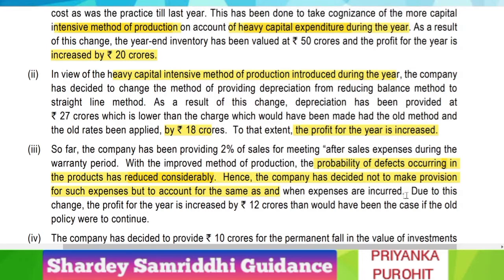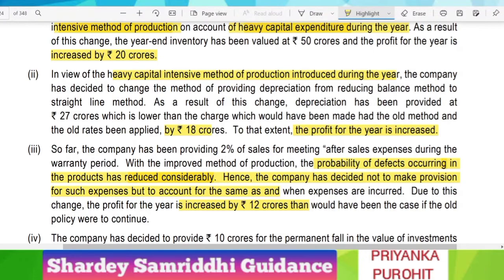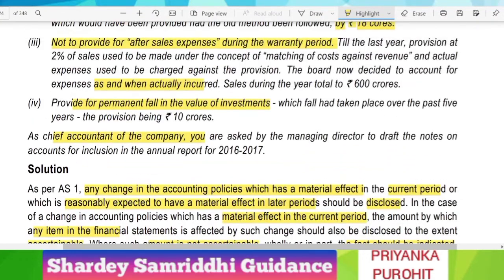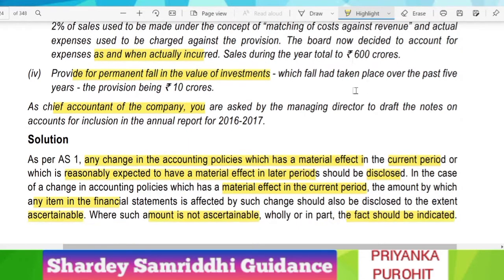So they are saying that a provision for such expense is not necessary, since the defects will be very low. Due to this change, the profit for the year is increased by 12 crore than would have been the case if the old policy were continued. So this 12 crore, how the figure has arrived, let us look into that. 2% of sales, that is 600, would be 12 crore.